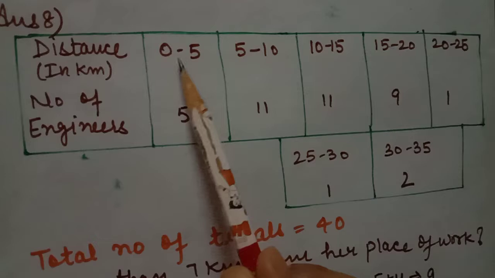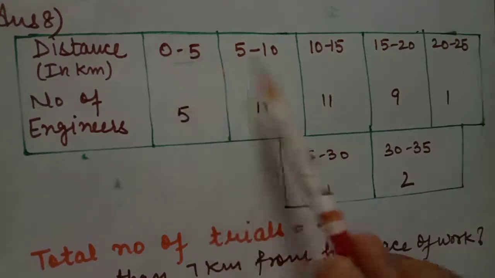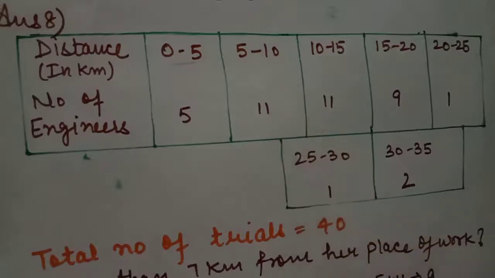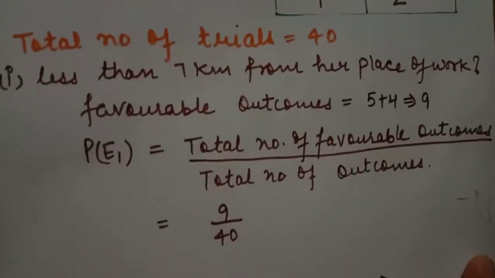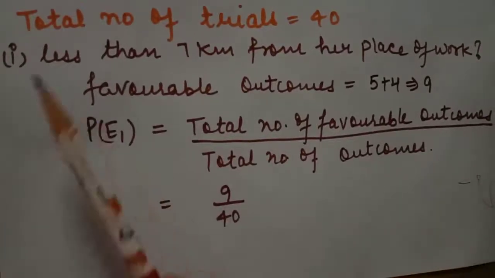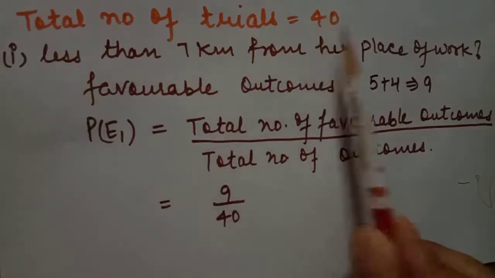In this question it is already given that you have to take 0 to 5 kilometers as the first interval, then 5 to 10. It means we have to take a difference of 5. But in our question we have less than 7 kilometers and more than 7 kilometers, so this type of table is very difficult. We can use the raw information in it.